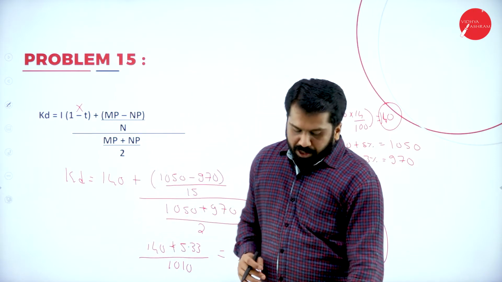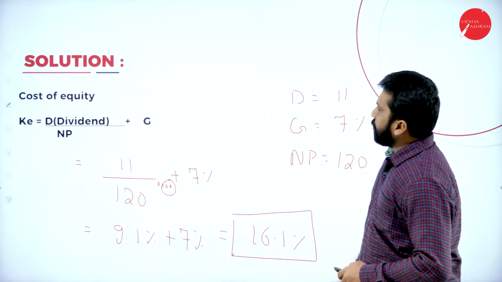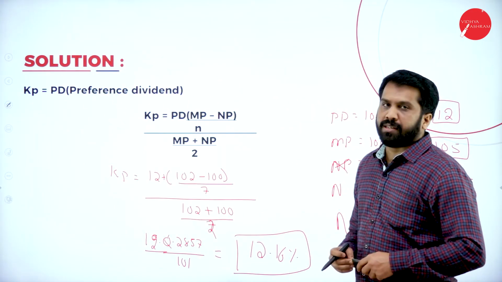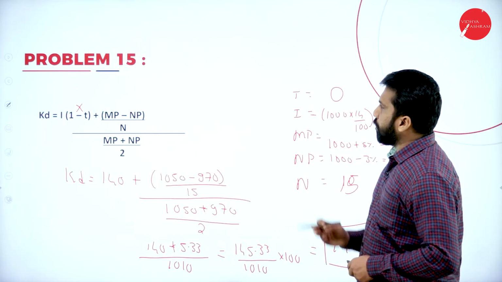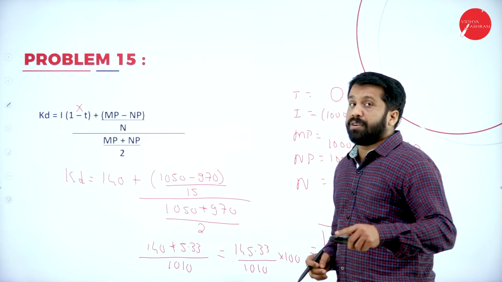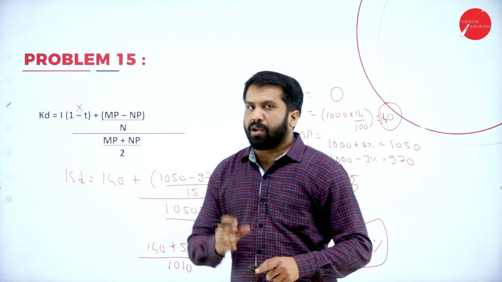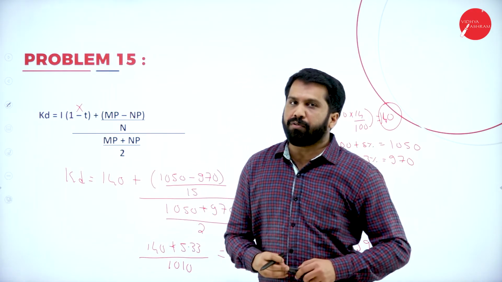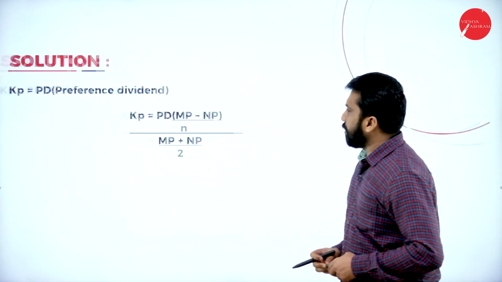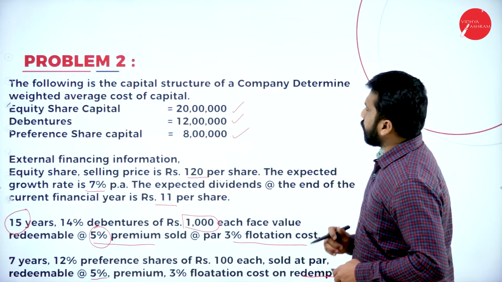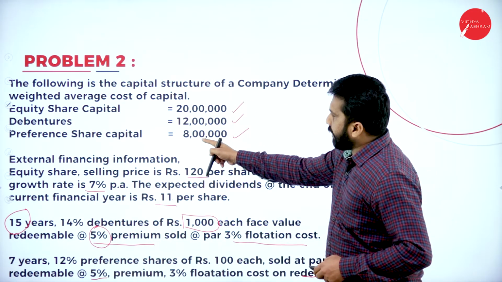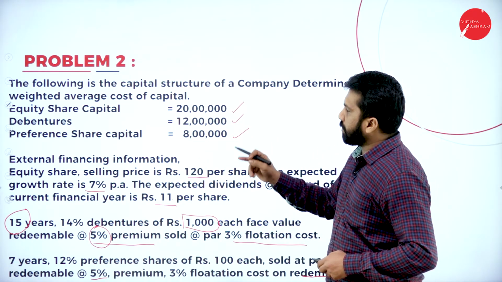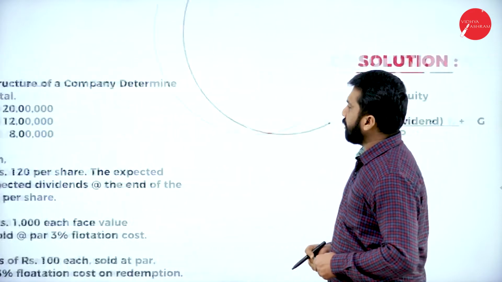Now, you have understood how to find out your cost of equity, cost of preference, cost of debenture. All three we found out. Now it is time to find out your overall cost, that is, weighted average cost. How to go for this? Now remember, what are your costs? 20 lakh, 12 lakh, 8 lakh. Remember, first one is equity, second one debenture, third one preference. I'll go one by one.